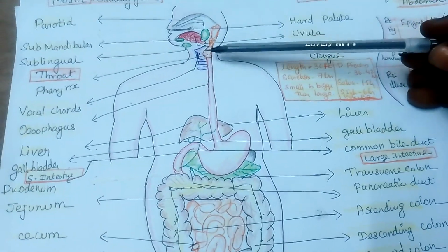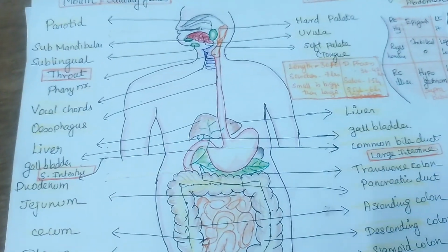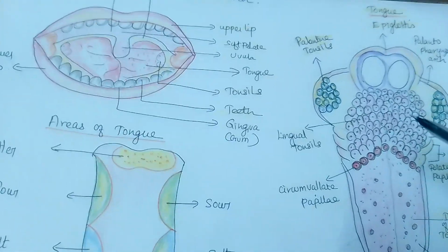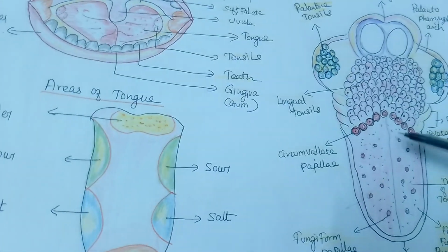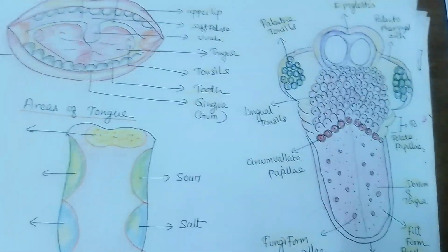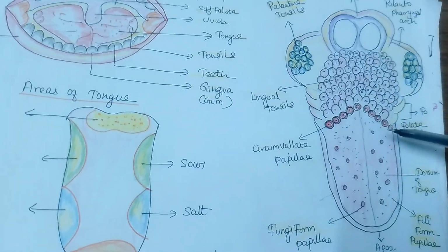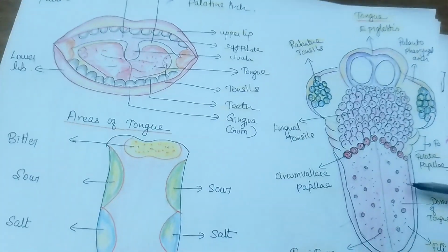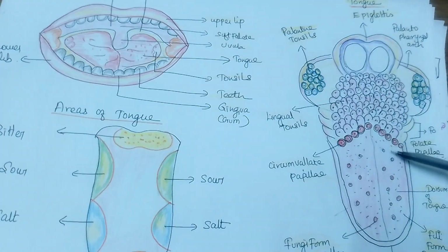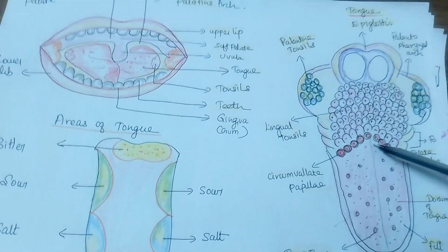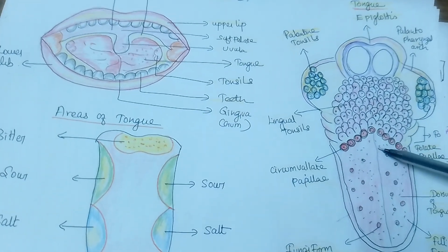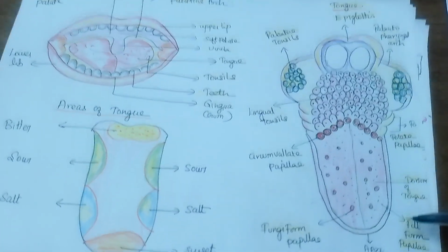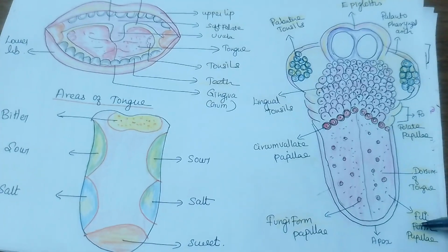The tongue is full of papillae. We will see in detail what the tongue is made up of. There are many papillae present in the tongue. There are the circumvallate papillae, a few in number, in this V-shaped structure. If they ask you about the tongue alone, you can draw this picture and write it. This is called the circumvallate papillae, where nerve fibers and nerve endings are also present. Then there are the fungiform papillae and the filiform papillae. In the filiform papillae, there are no taste buds.